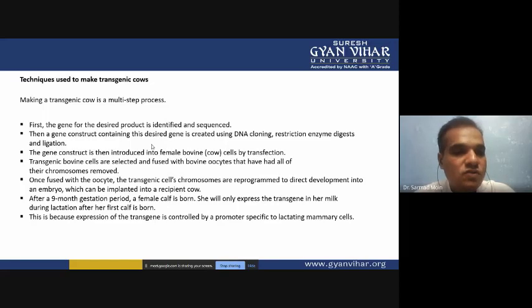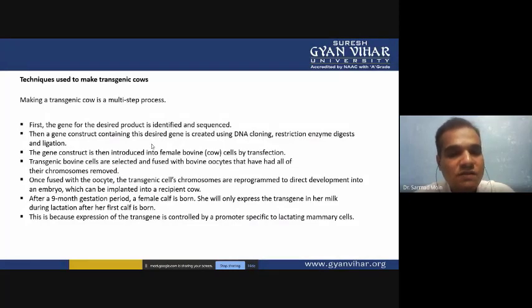So what you have to do first, after the construction of the gene, is transfer this gene into the female bovine cells by a transfection technique. For transfection we can use physical and chemical methods, and microinjection is the best technique when we are producing the transgenic cow. So transgenic bovine cells are selected and fused with the bovine oocyte that has had all its chromosomes removed.